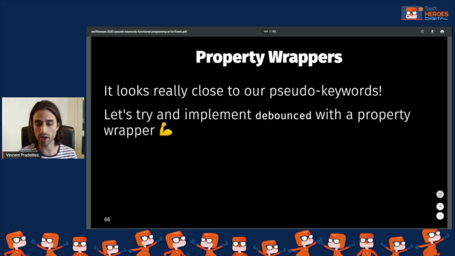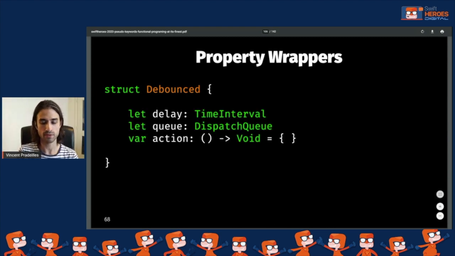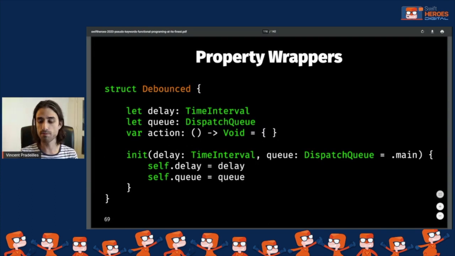And we are going to try and implement a version of debounce that works like a property wrapper. So first we create a struct called Debounced. Then in its state, we add what used to be the arguments of the pseudo keyword debounce. So it's the input that we need: the delay, the queue, and the action. Then we implement an init. So it's a memberwise initializer with a default value.